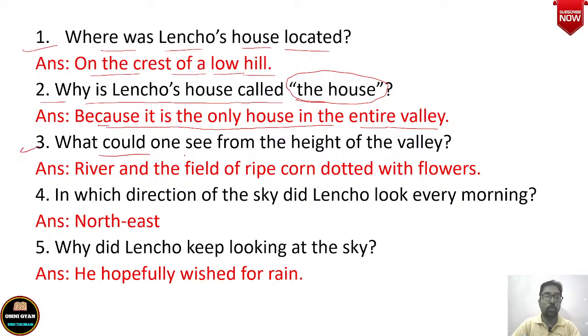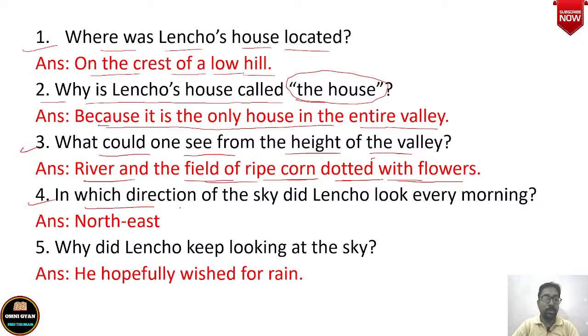Number 3 is what could one see from the height of the valley? So if you go up on the top of the valley, what can you see? One can see the river and the field of ripe corn dotted with flowers. So if one reaches the height of the valley, that person can see the river and the field of ripe corn which are dotted with flowers. It is almost ready to be harvested. Flowers have come on the corn.